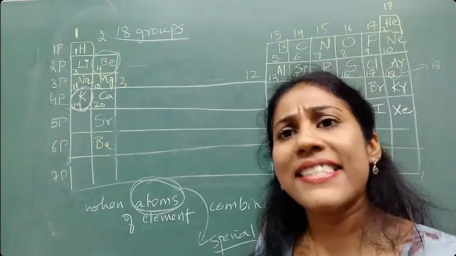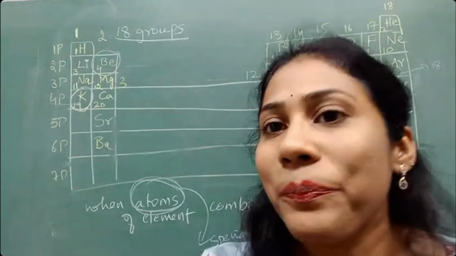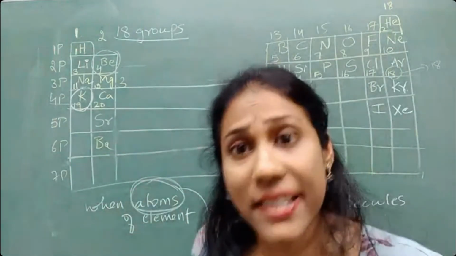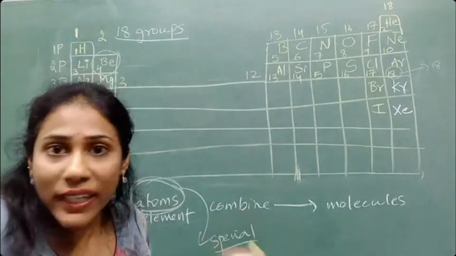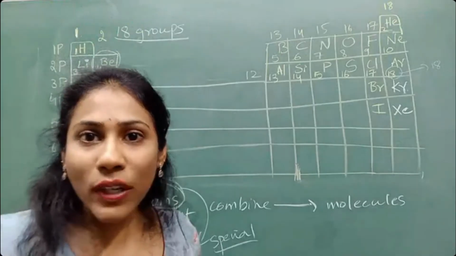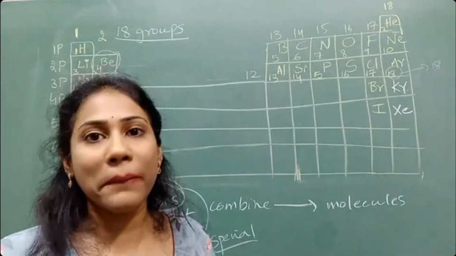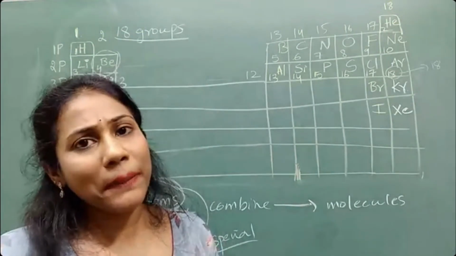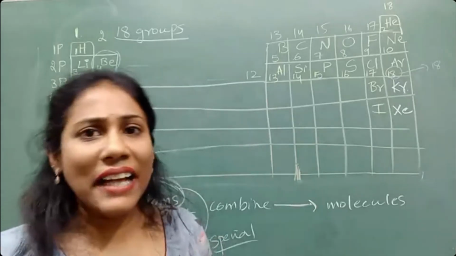So what is there inside the atom? Something must be there inside the atom, that's why they are actually combining. So what is making an atom combine? Why does an atom combine? Where does an atom combine?